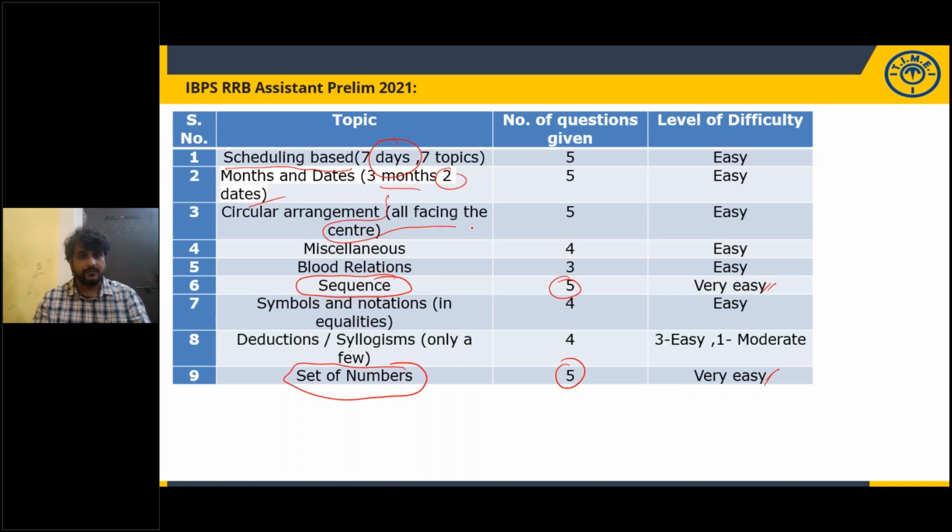Circular arrangement, all are facing the center. Miscellaneous questions, blood relations, inequalities, deductions. So the same topics will be repeated. And these 2 topics specially will be given in clerical prelims. I'll give you the examples of this. Okay.